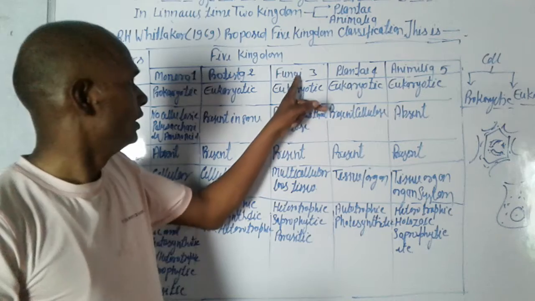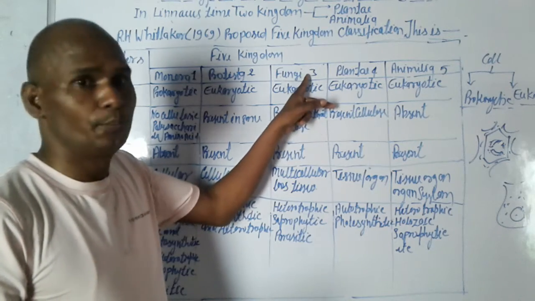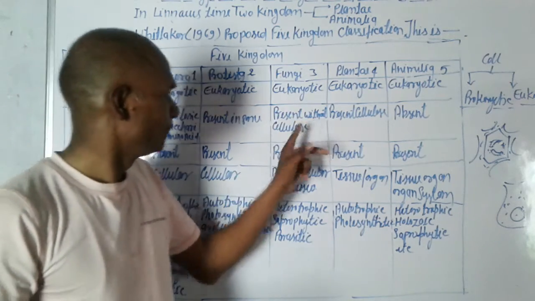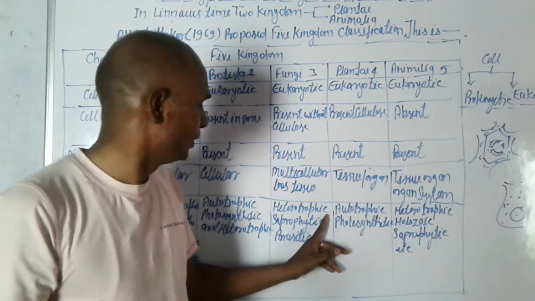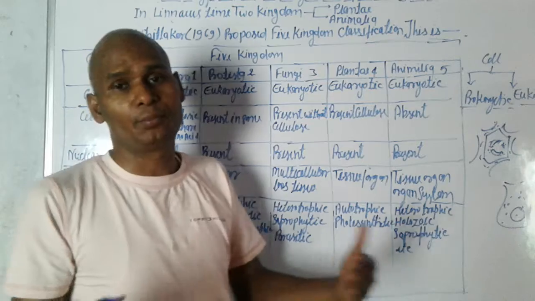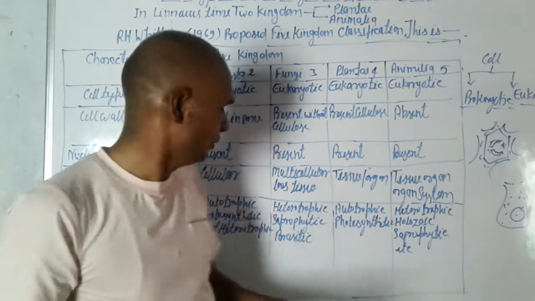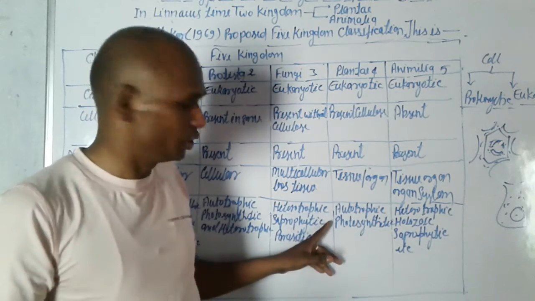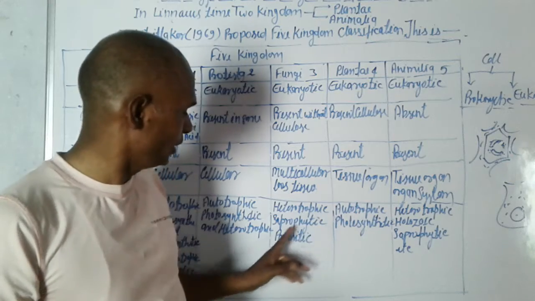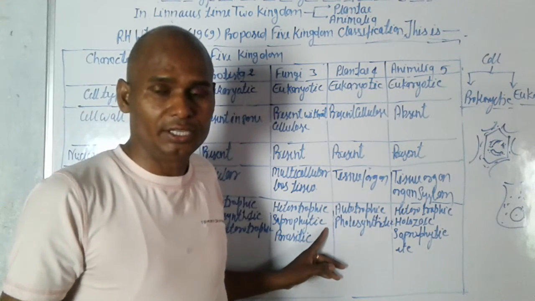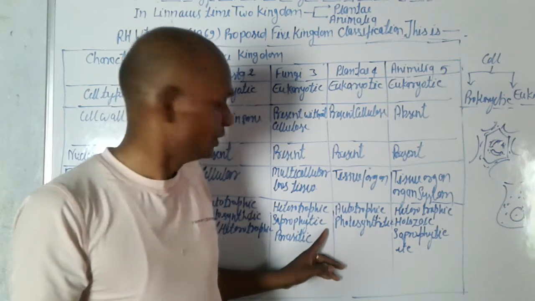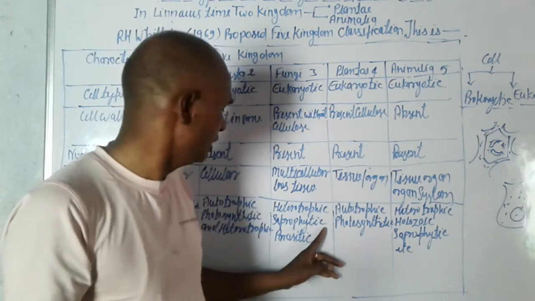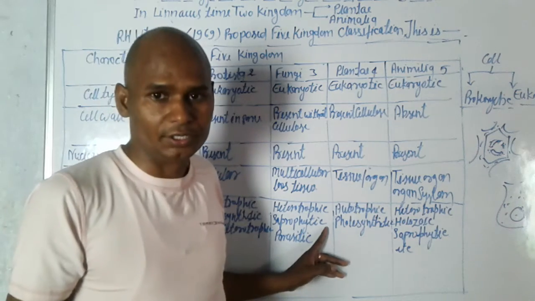And fungi, the third kingdom, is the fungi. Heterotrophic. Fungi are heterotrophic because they cannot make their own food. They depend on other organisms. So they are heterotrophic, saprophytic, and they grow in dung or decaying material.